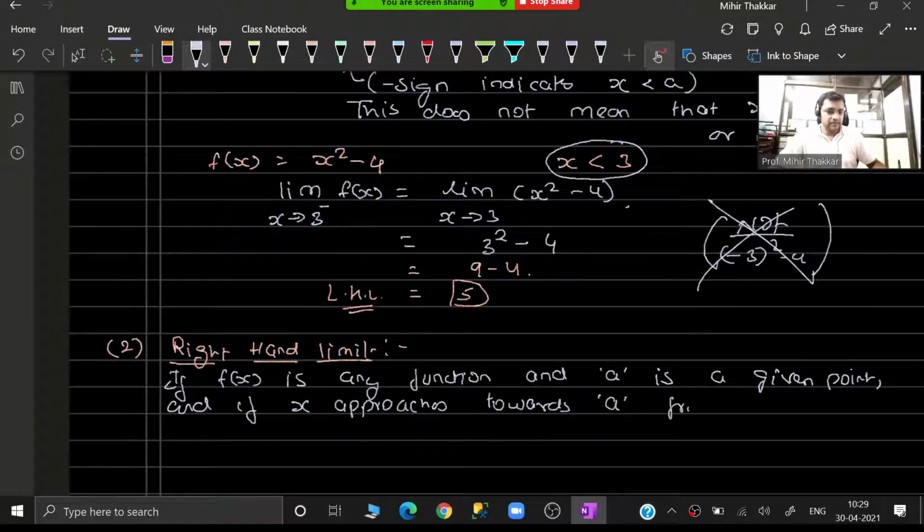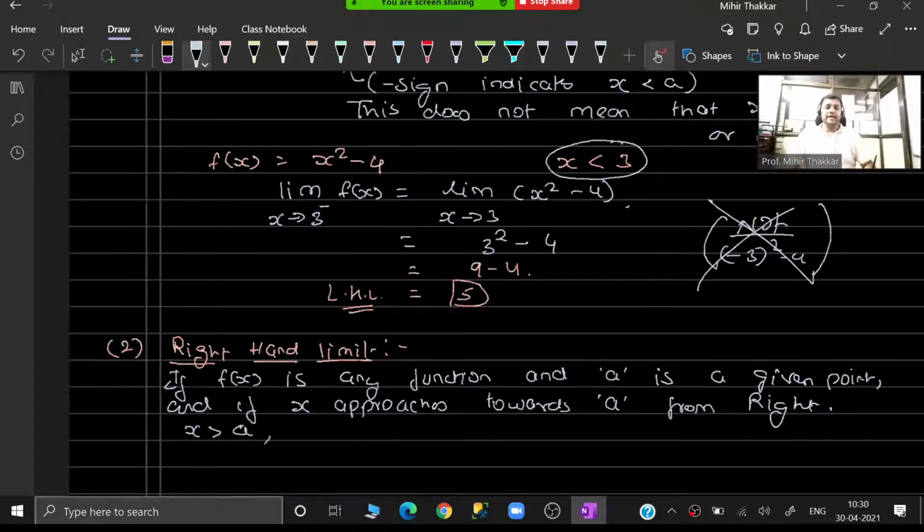towards a from right. So guys, just imagine your number line once again. If I have the value of a as 5, so all the values which are to the right of 5 are going to be definitely greater than 5. So because these values will be greater than 5, in general, if I say x is approaching towards a from the right side, then x has to be greater than a.